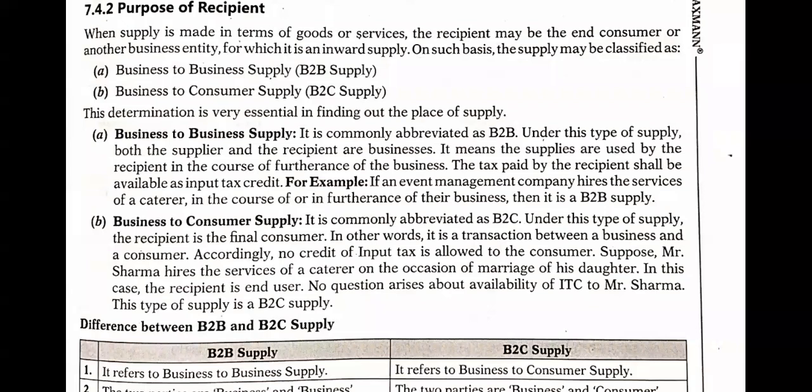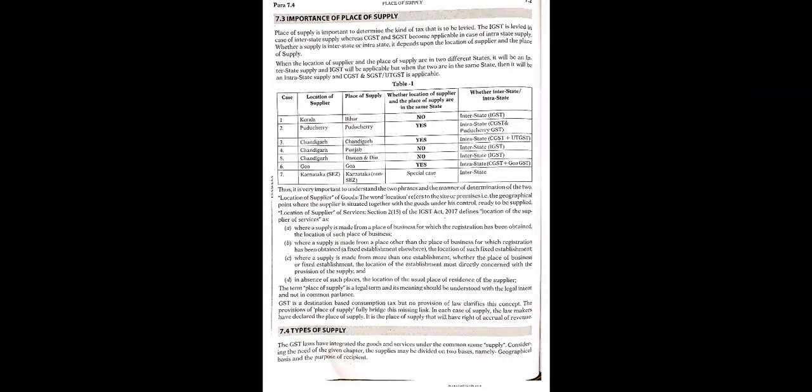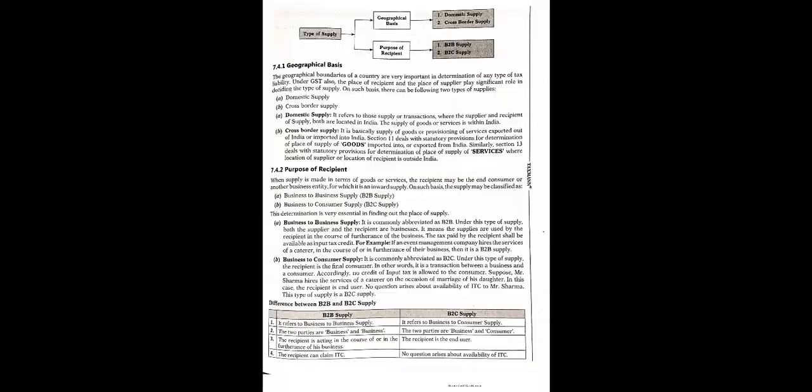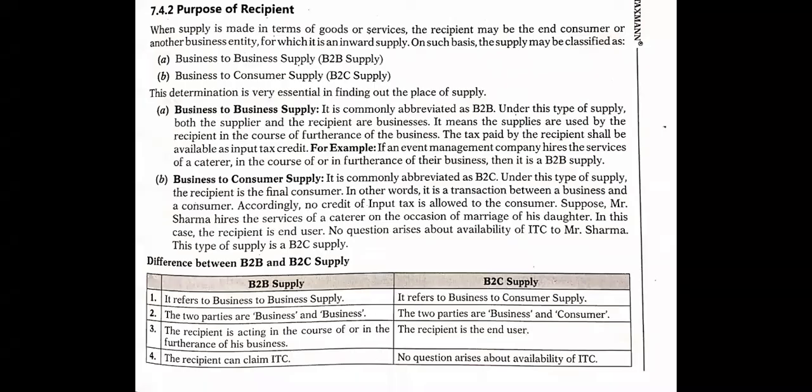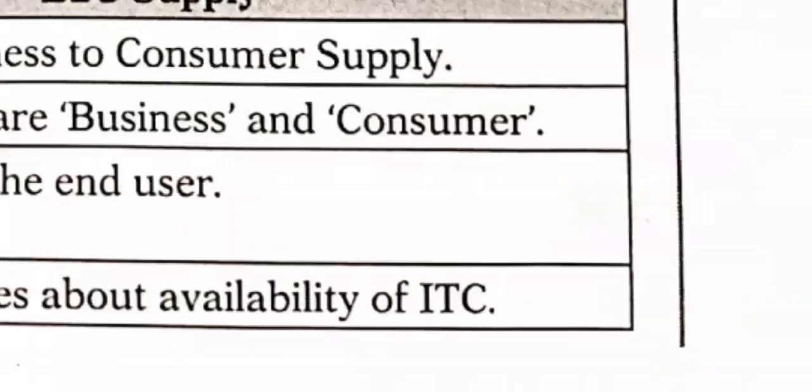This is called business to consumer kind of supply. Okay, this is the difference.